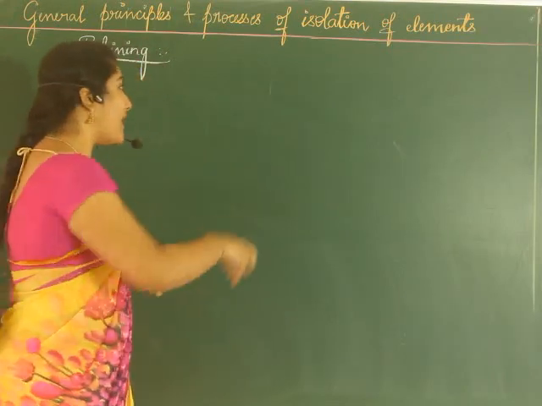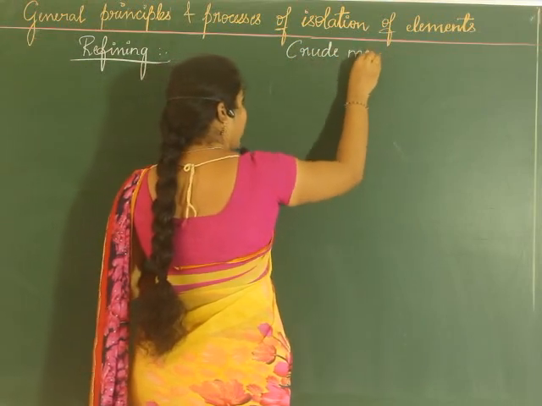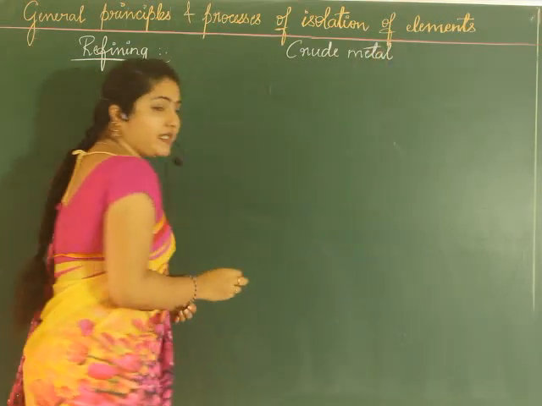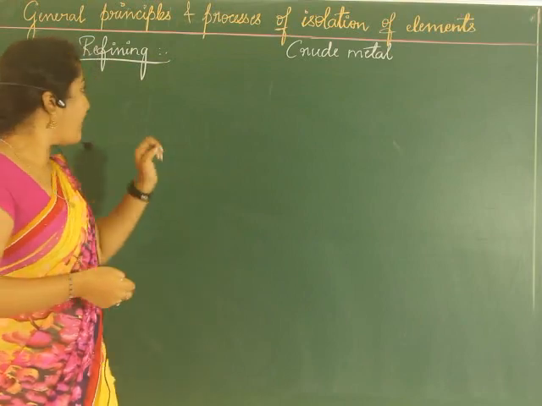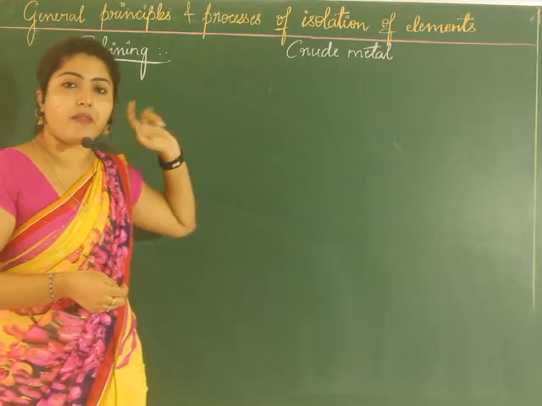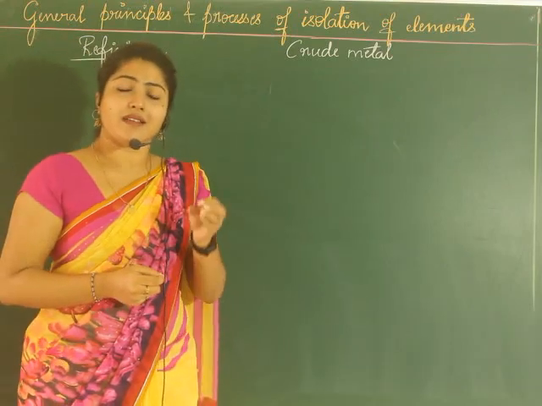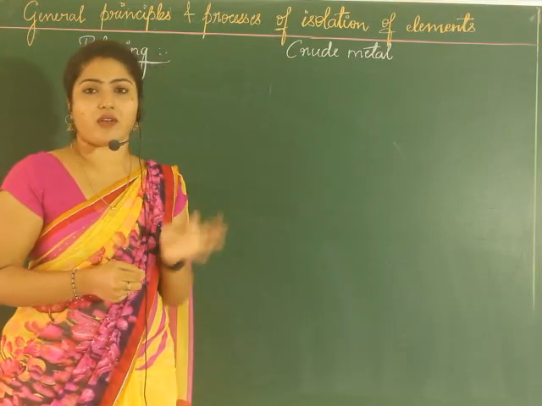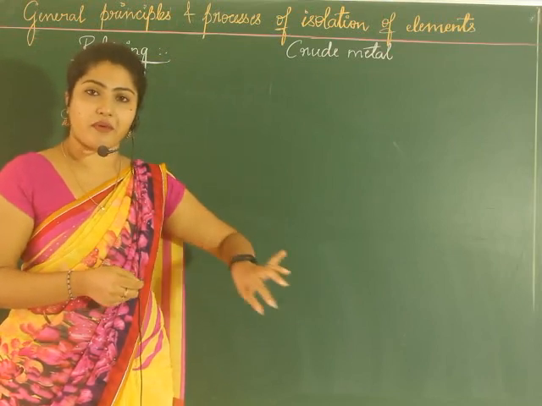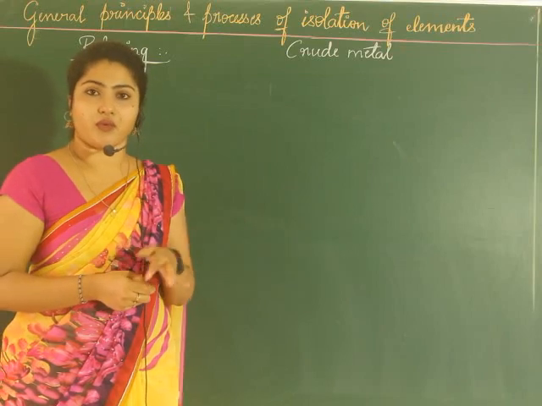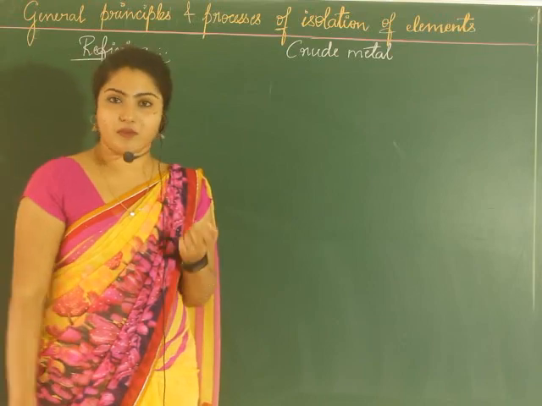Now the metal is called as crude metal. Crude metal means that it contains some amount of impurities in it. Now why do we have to go for the next process? After the separation of metals, the metals may contain some percentage of impurities. So that small amount of impurities which are present are further removed. So we say refining is done. Refining of the crude metal is done.